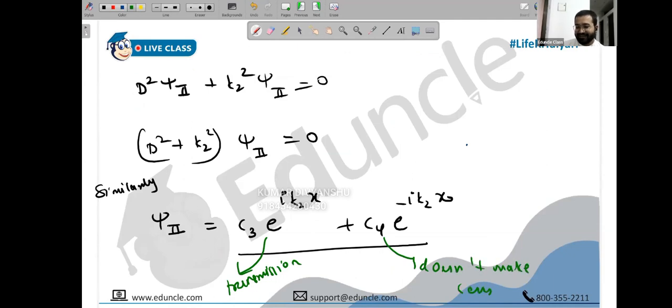In region 2, we cannot even imagine a particle traveling in this direction. So this term C4 has to become 0. Remember, you will use the idea of infinity and minus infinity for real functions. And now you should realize why we converted e raised to alpha x (c1 cos beta x plus c2 sin beta x) into this ik format: so that it becomes a plane wave equation, which gives us information about the transmission, incidence and reflection.